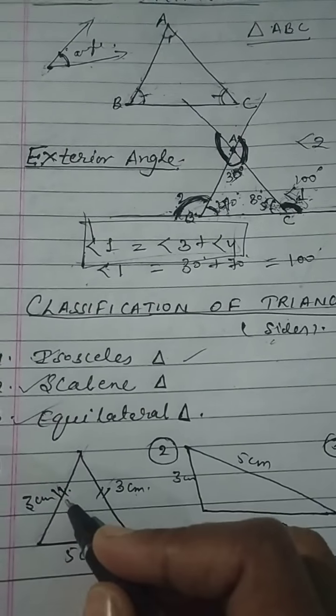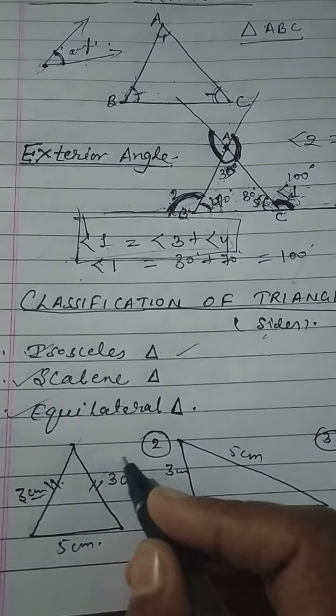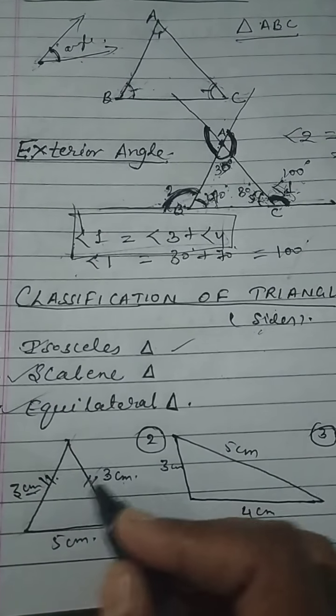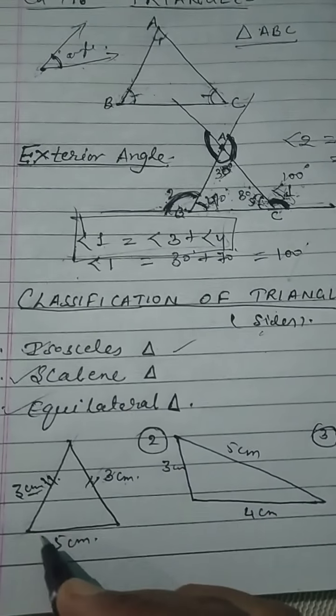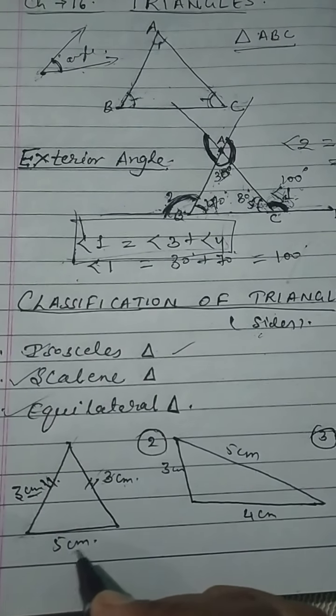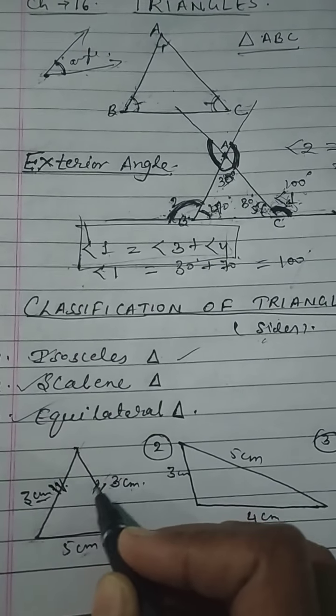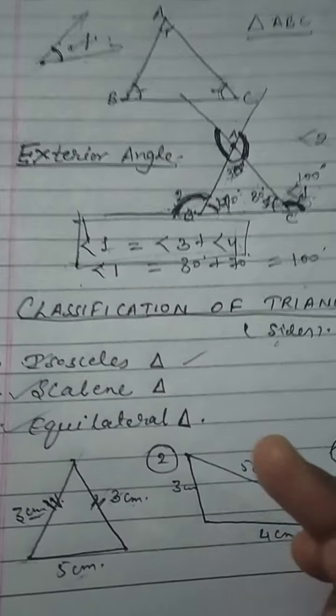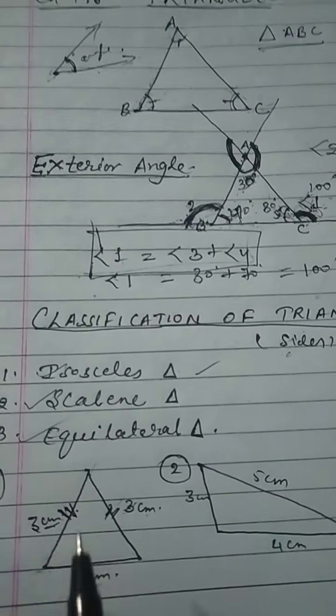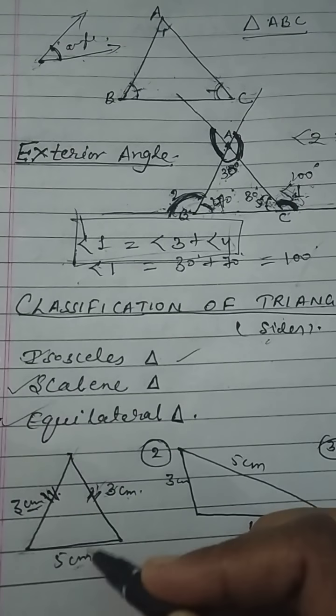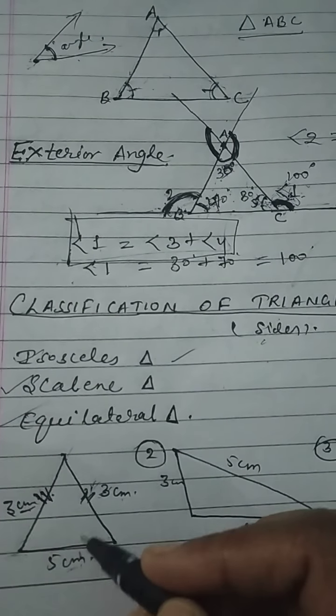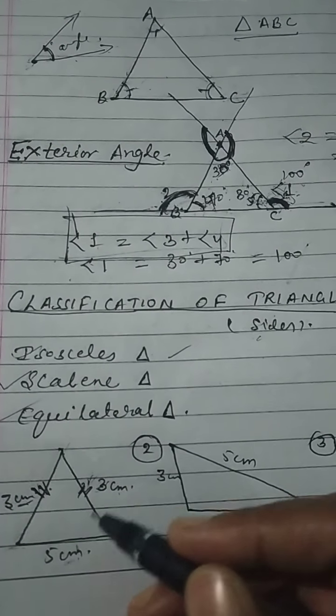You can see in this triangle, this side is 3 cm, and this side is also 3 cm. So these two sides are equal, but this one is not equal, this is 5 cm. So in a triangle, if any two sides are equal, then it is called an isosceles triangle. It can be like this, with these two sides equal, and it is also called an isosceles triangle.